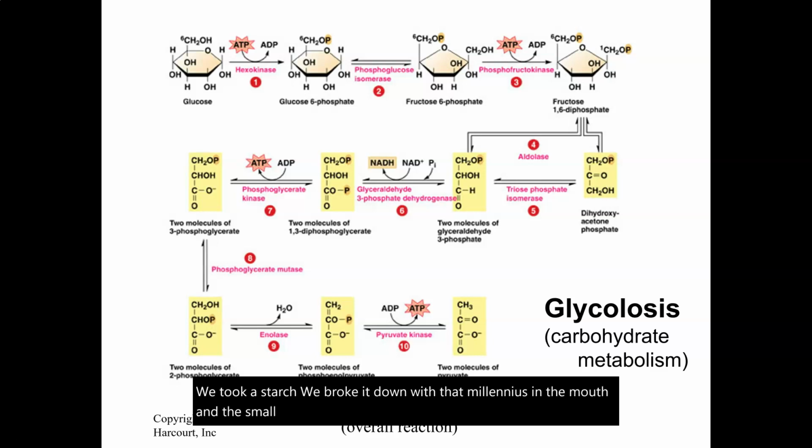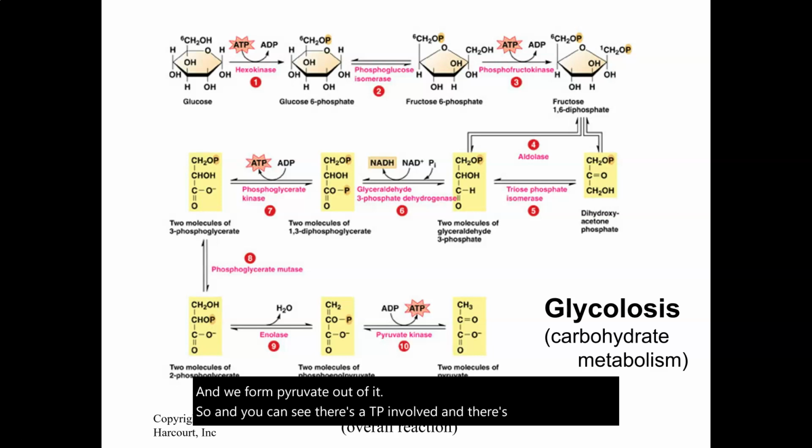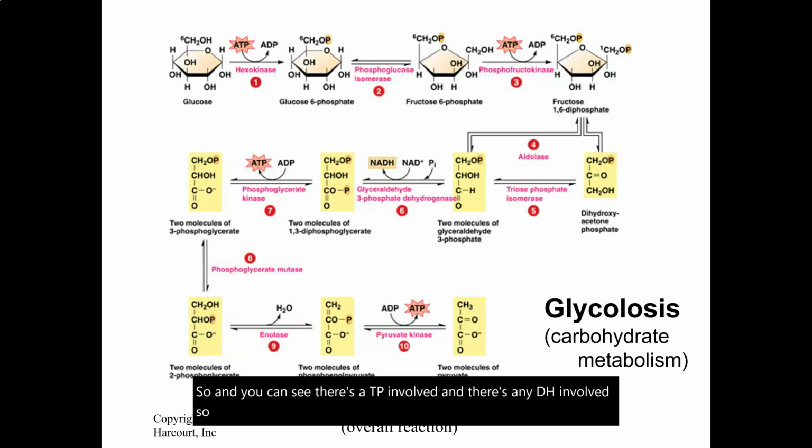We broke it down all the way down to a single ring of glucose, and then we take that glucose and we form pyruvate out of it. And you can see there's ATP involved and there's NADH involved. So they're coupled reactions where you need several different molecules to have this happen.